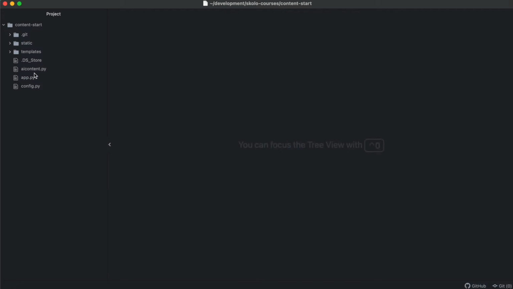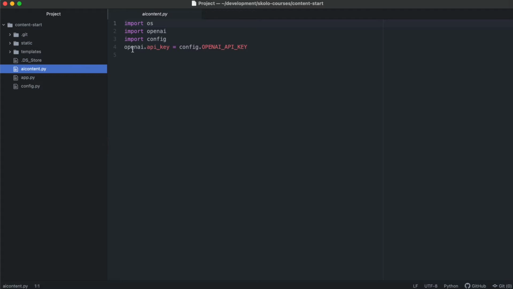The next thing you need to do is create a file called AI-content.py. You can call it anything you want. In that file, we are going to import openai and import config. We're importing config because that's where our key is, this config file. OpenAI is the library we're doing everything with. Then initialize the OpenAI API with the key from your config file. So this is the basics of getting started.